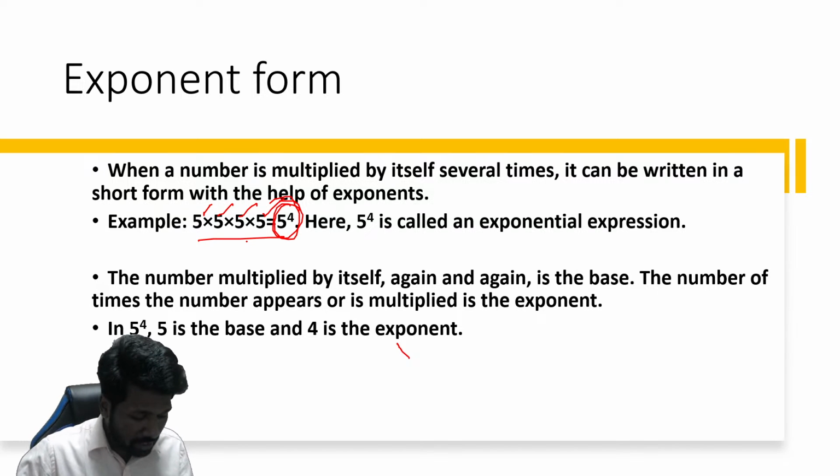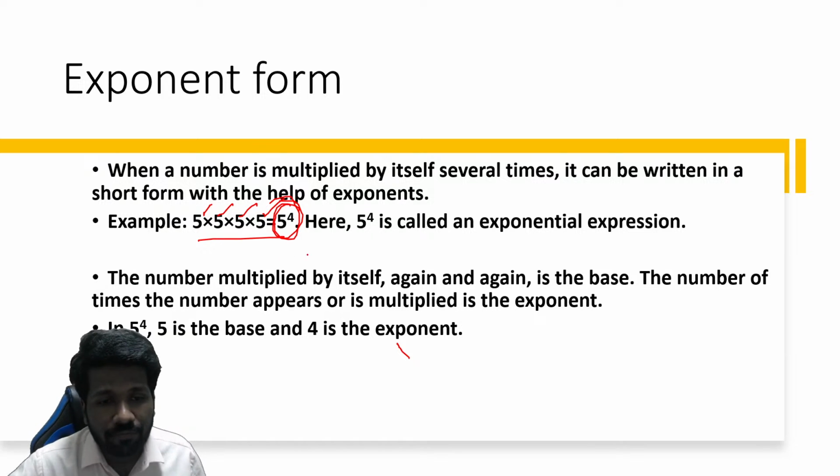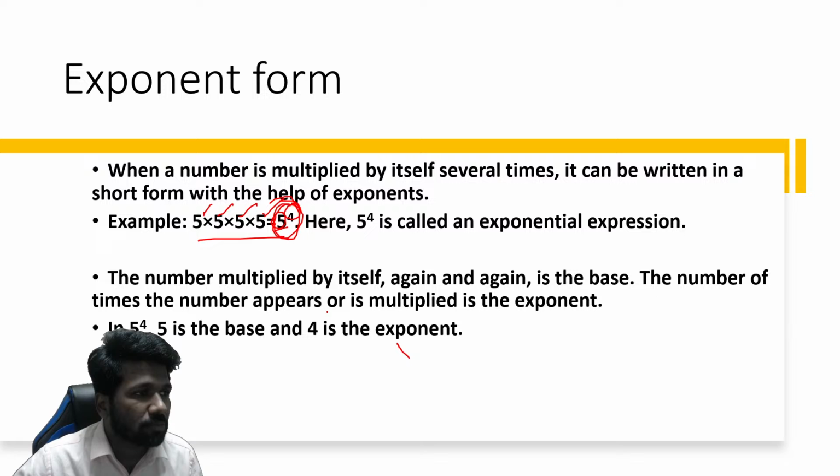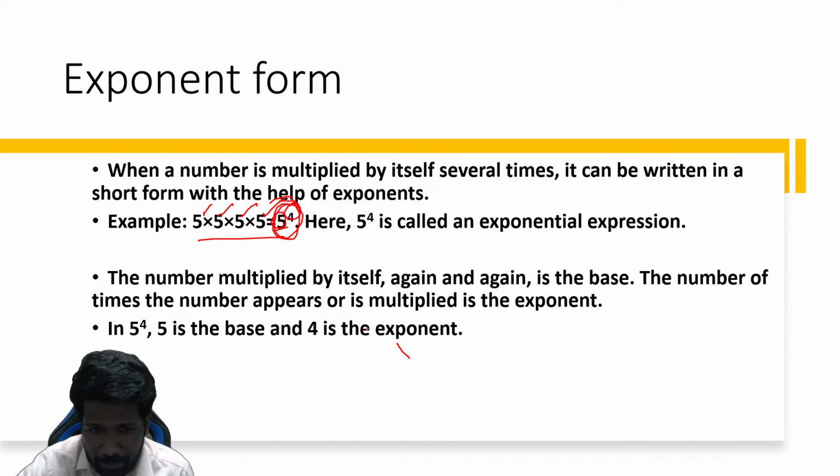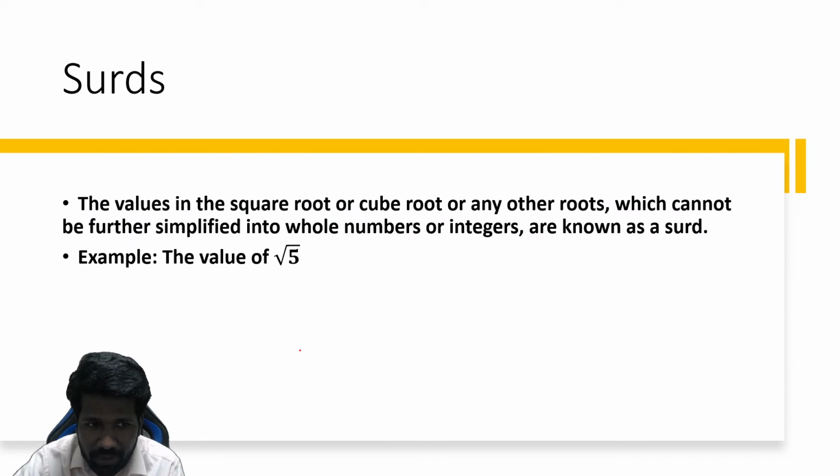Repeated multiplication is exponents. Where 5 is called the base of the number, 4 is called the power or exponent of the number. 5 is the base and 4 is the exponent or power. In logarithm also, that is base and exponent itself.